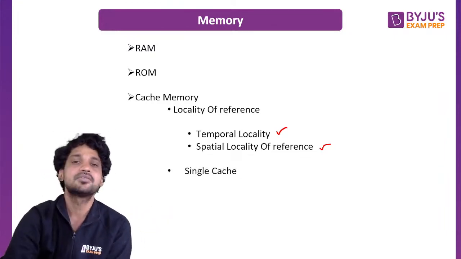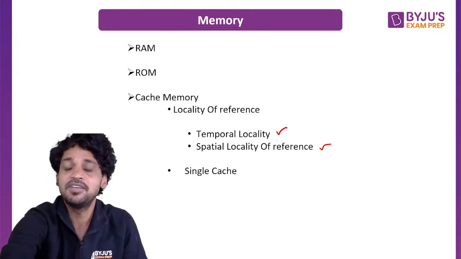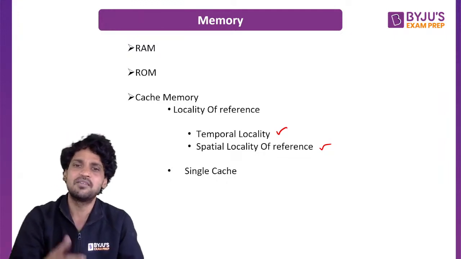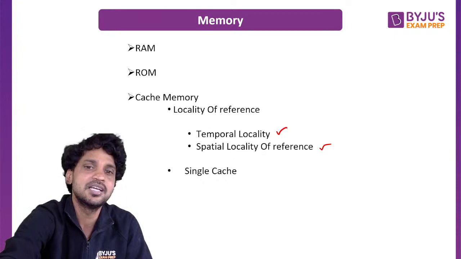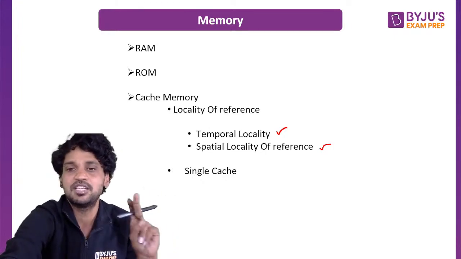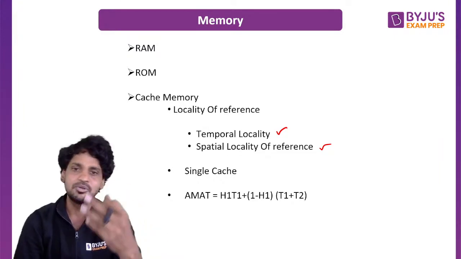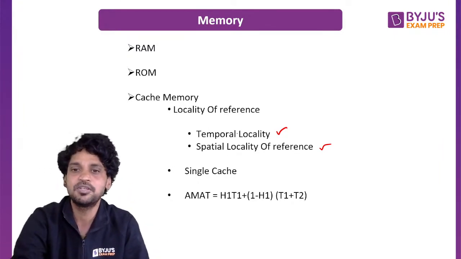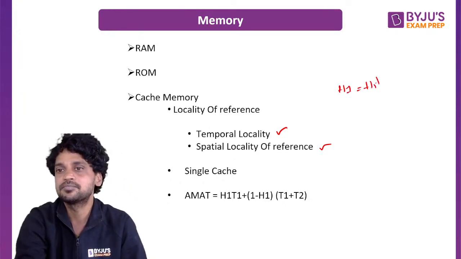The next thing is, we are going to understand some important things. That is, we can have any levels of the cache, but basically we use two levels of the cache in most computer systems. We can have a single level cache, and we can have a two level cache. The average memory access time formula, as you know, is H1 T1 plus (1 minus H1) into (T1 plus T2). What is H1? H1 is the hit rate